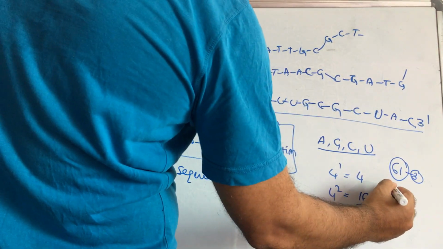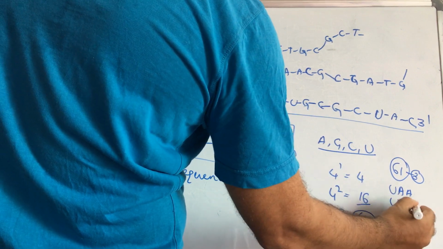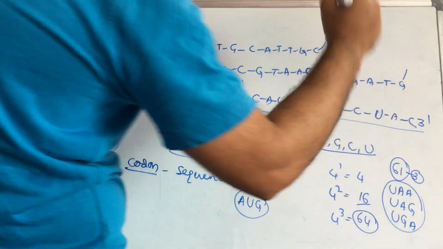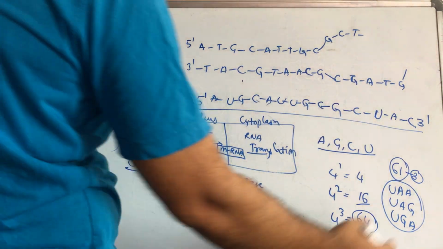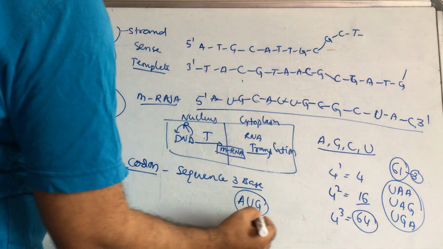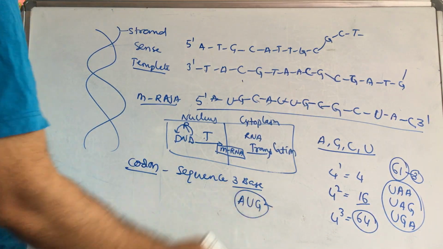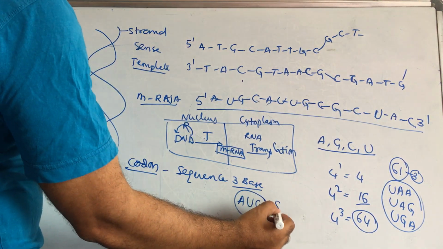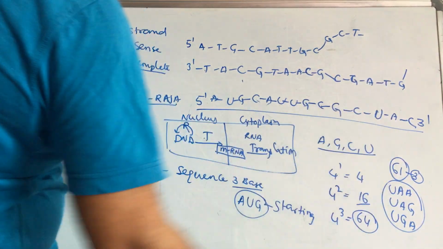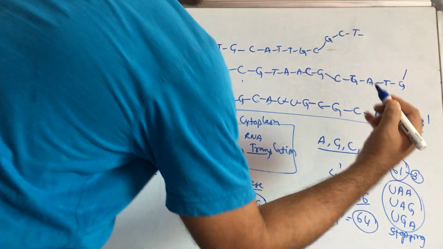So what are the stopping codons? UAA, UAG, UGA. These are the stopping codons. Keep in mind, it is very important to remember what the stopping codons are and what the starting codon is. The starting codon is AUG, like August, remember AUG. This is the starting codon. These are the stopping codons.